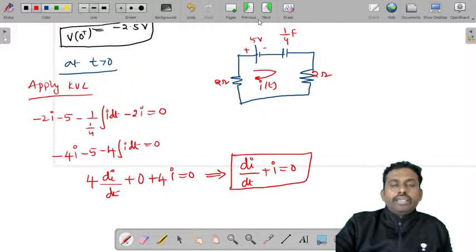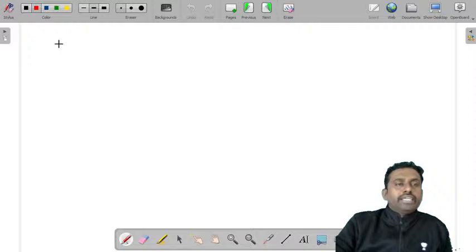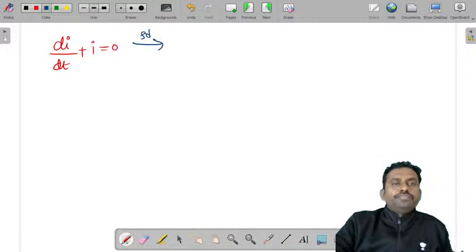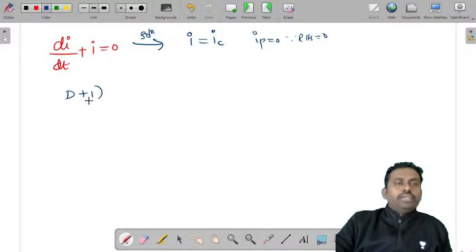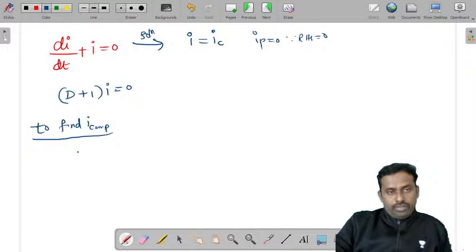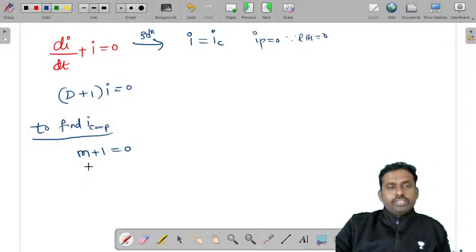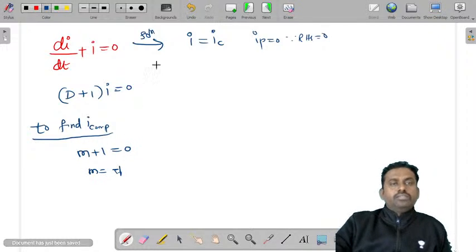So you just need to write its complementary function because you don't have a particular integral. Di by dt plus I is equal to 0. What is its solution? I is equal to I complementary, since I particular is 0 because the RHS is 0. You can write it as D plus 1 into I is equal to 0. To find the complementary function, consider the auxiliary equation m plus 1, so m is equal to minus 1.